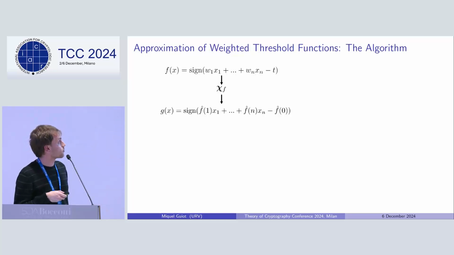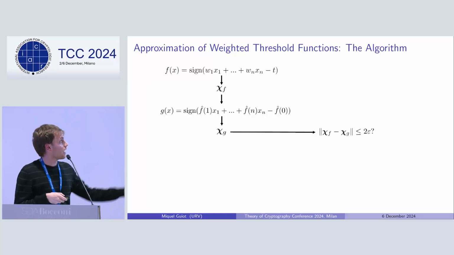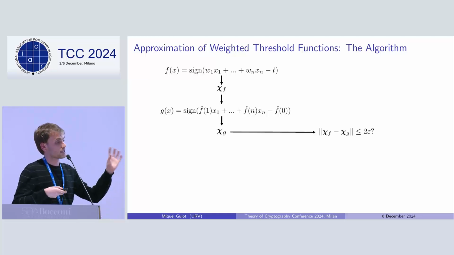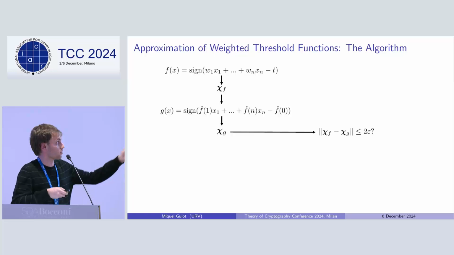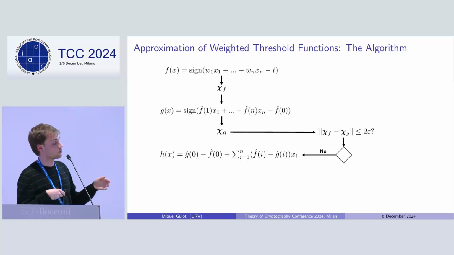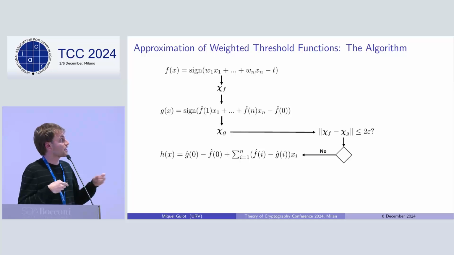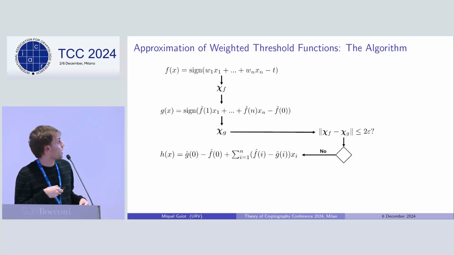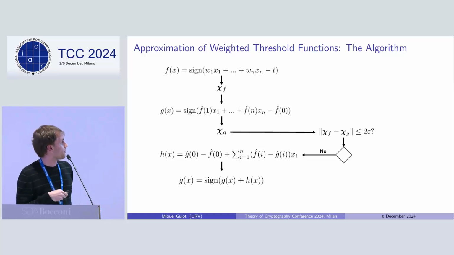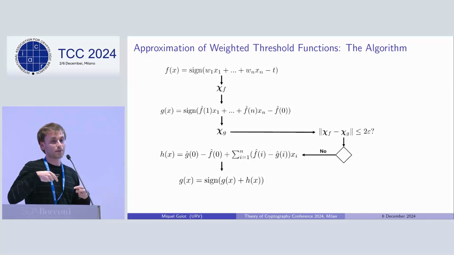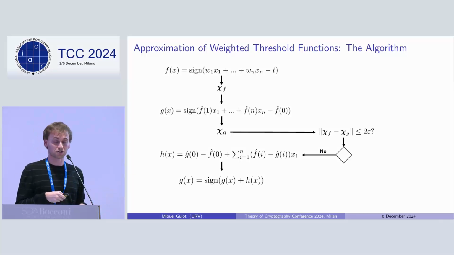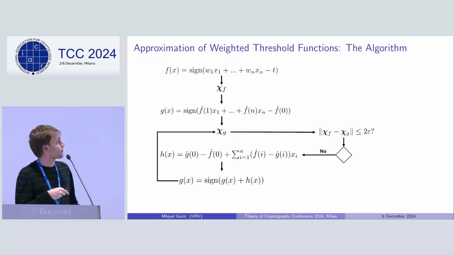In order to check if it's close enough, we compute its Chow parameters and simply check if the Euclidean distance between both functions, or the distance between both Chow parameters, is small enough. If it's not the case, we compute a function h of x that in some sense corrects our candidate g for being closer to x, and then we define our new candidate function g of x to be precisely our previous candidate plus this correction function. So we compute again its Chow parameters and check again if the distance is small enough.